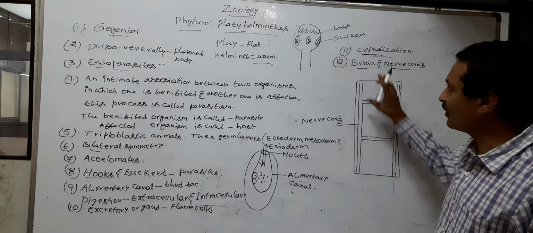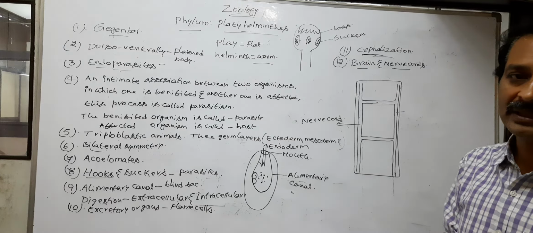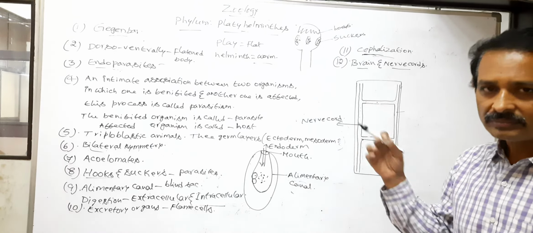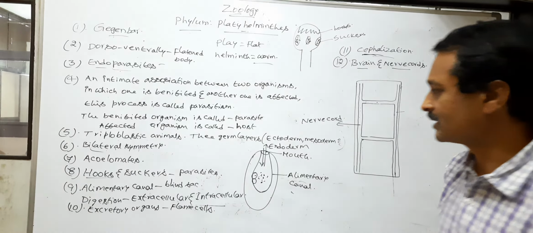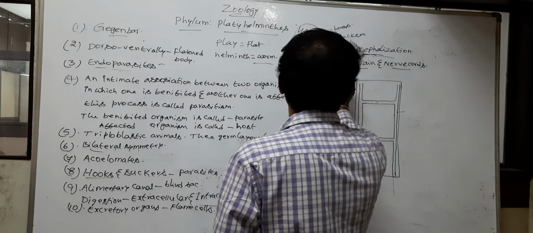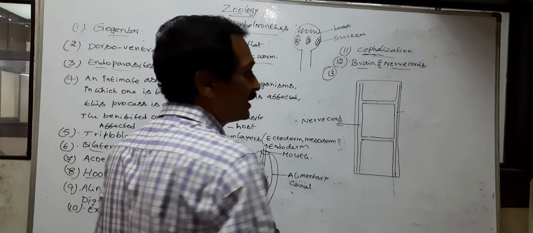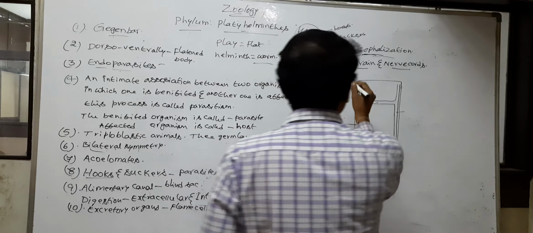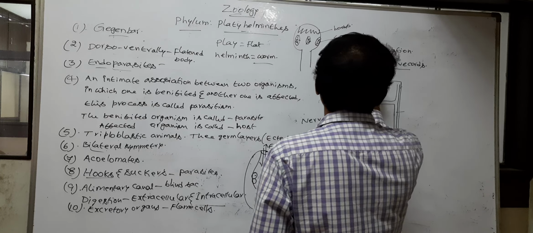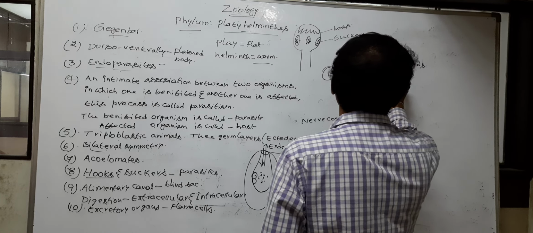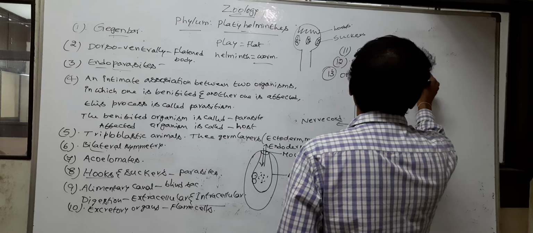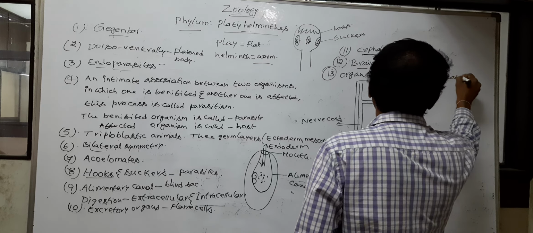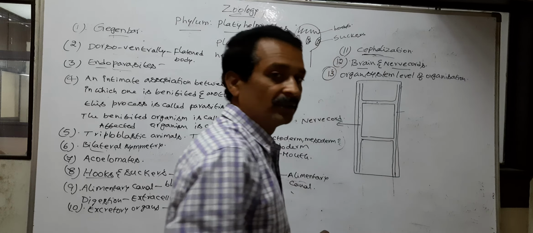So the nervous system is formed in the Platyhelminthes, which brings coordination between organs and organ systems. Next, Platyhelminthes exhibit organ system level of organization.